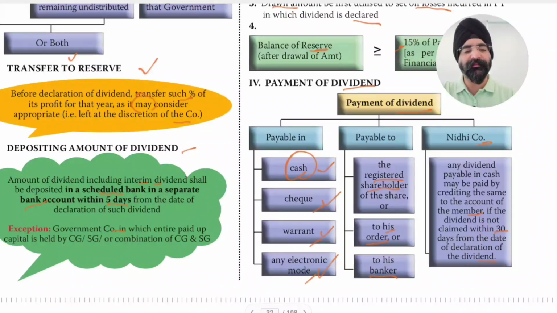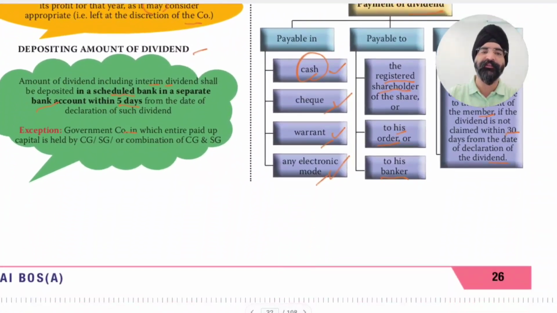So in case of a Nidhi company, when dividend is declared, members can claim it. If they do not claim within 30 days, then that amount can be credited to the bank account of the member. This is a special case of Nidhi company. So regarding payment of dividend, it can be paid by warrant, check, electronic transfer. It is payable to the registered shareholder or to a person the registered shareholder provides, or directly to the banker of the registered shareholder.